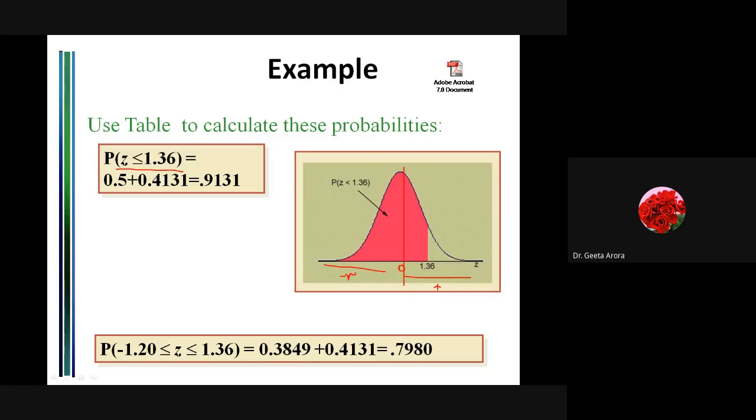Correct? Now, whenever we are looking for some probability, till now we have written x. If you remember, for the binomial and Poisson distributions, we took the probability that x is less than or equal to 1, 2, or whatever the number is, and we calculated it as a sum of the probabilities because it was a discrete probability distribution. But here we have a continuous one, so we can't find the value directly. We have to take help from the curve. And how? Let's see. Here we are saying less than or equal to 1.36.